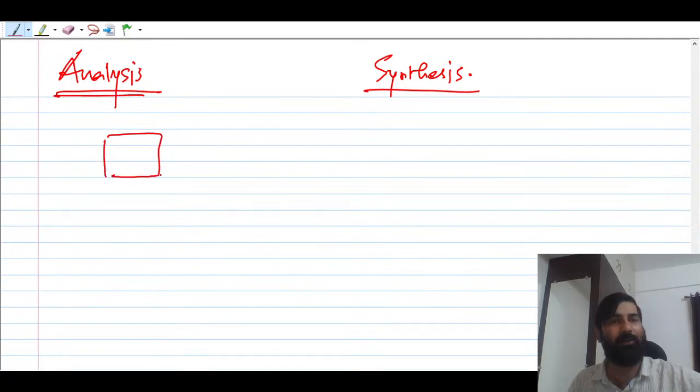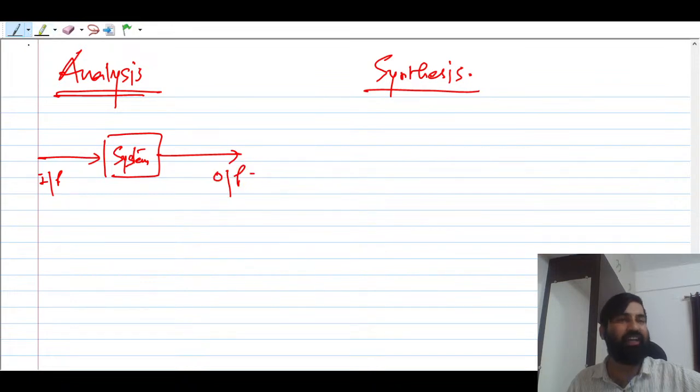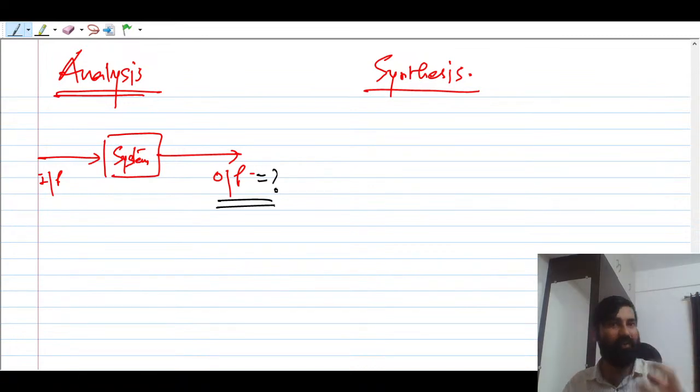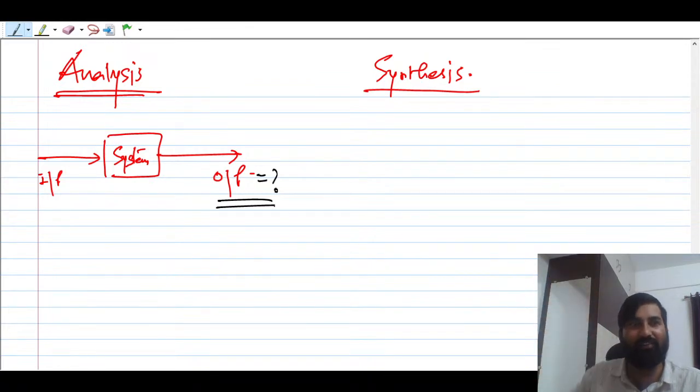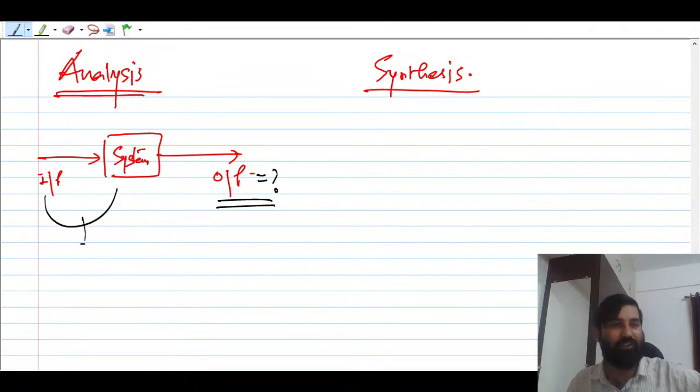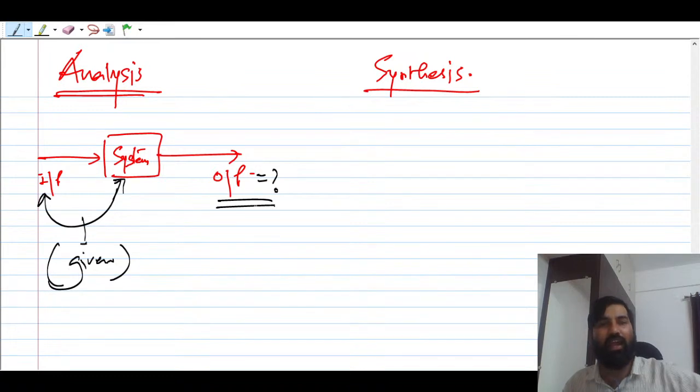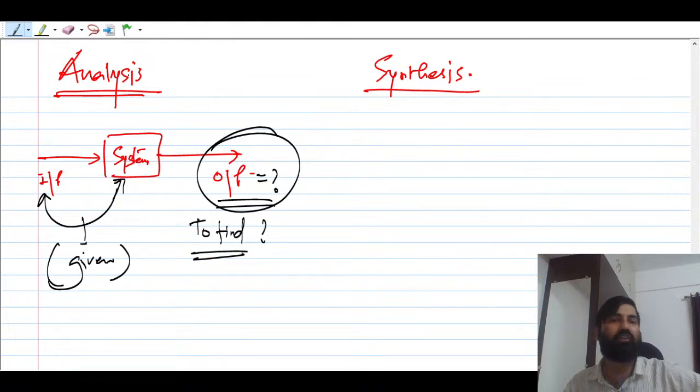Analysis means that a system is there, input is there, and you have to find the output. Most of the time they ask this kind of question. Suppose a circuit is given and an input is given, they ask what the voltage across the resistance will be and what the current through that resistance will be. If these two are given, the input and the system, and you have to find the output, this is called analysis.